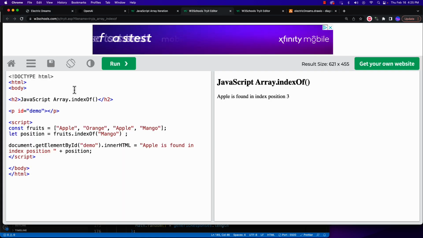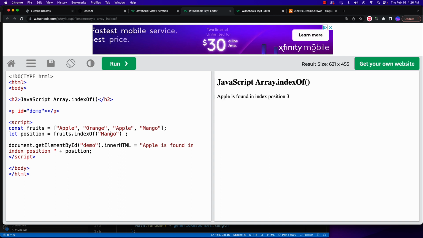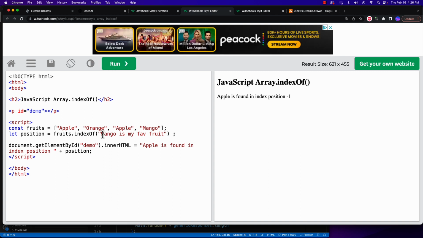When we're looking for things, if I say mango is my fave fruit and run this, okay, so it can't find all of that. But if it's looking for mango, the question is, does mango exist in this whole string?